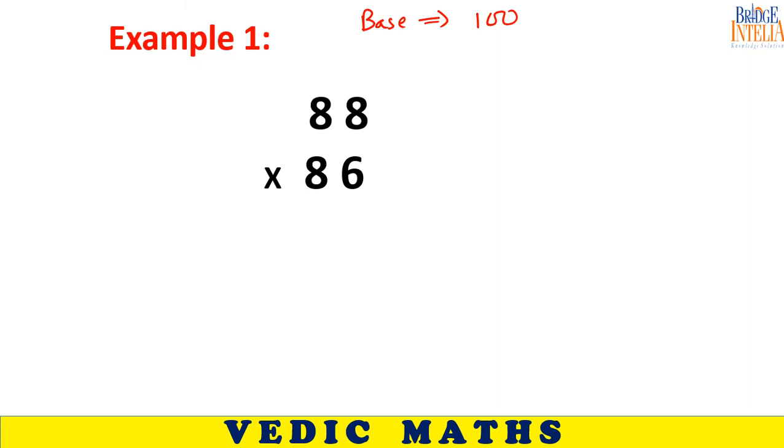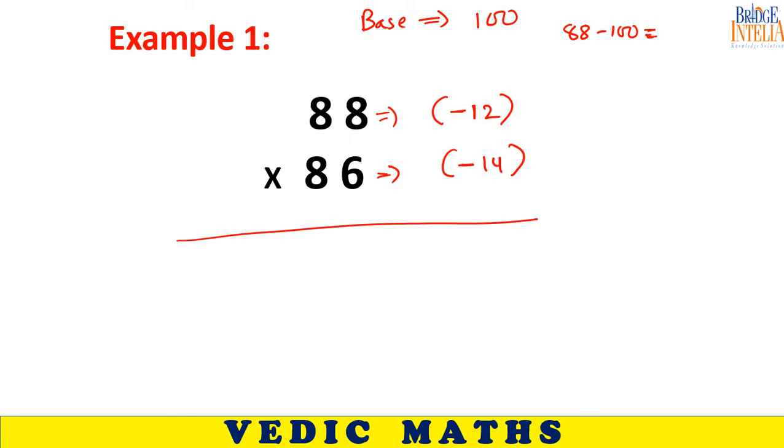What is the deviation? 88 minus 100 is minus 12. Here the deviation is minus 12 and here the deviation is minus 14. Rest everything is the same. Since the base is 100, therefore 2 spaces here, and here I simply don't care.